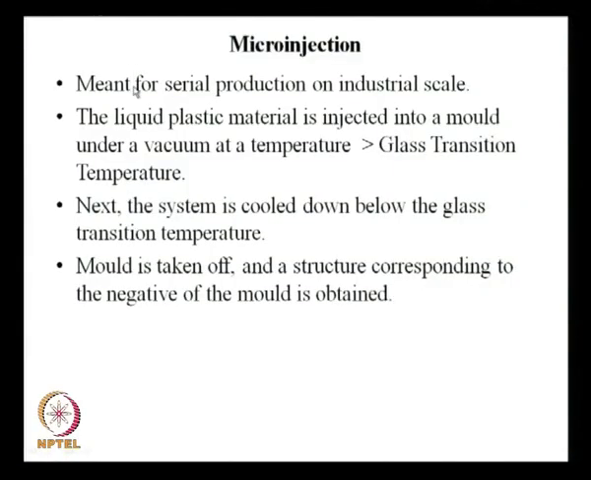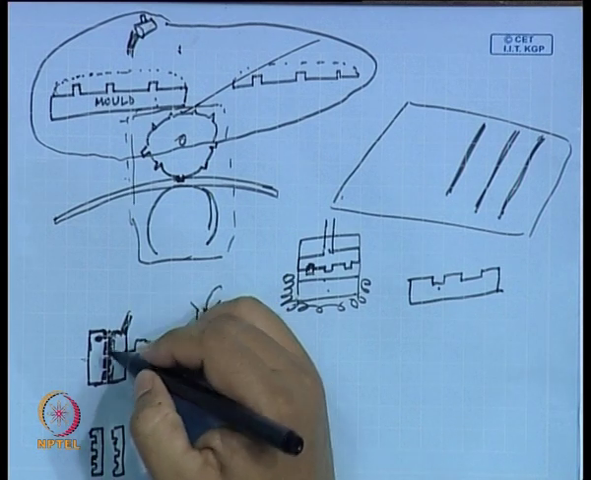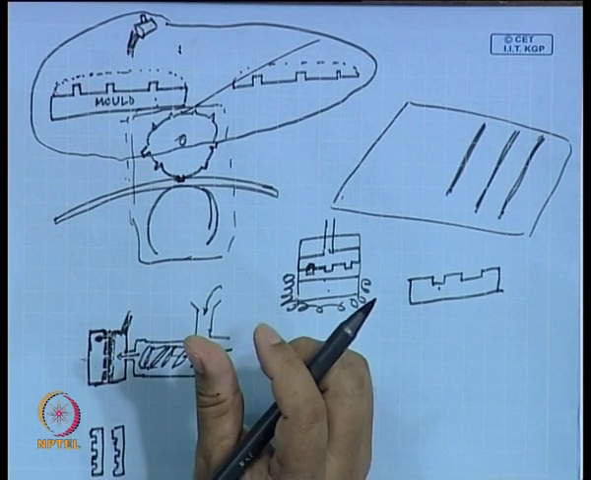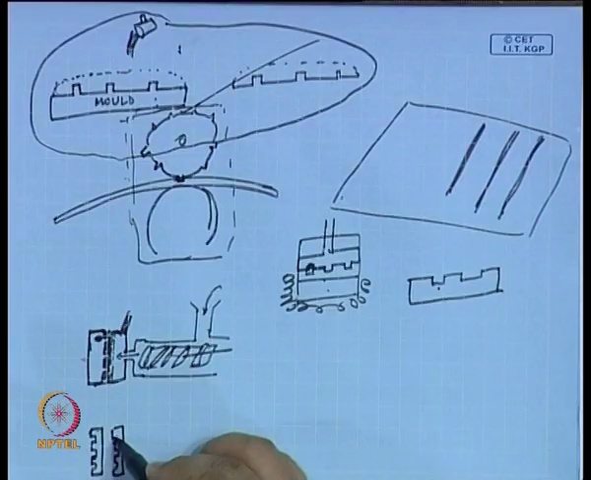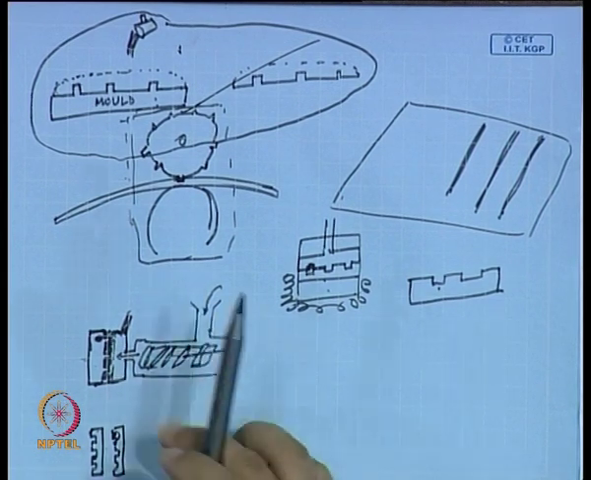So, if I quickly go through the slide, it is meant for serial production on industrial scale. The liquid plastic material is injected into a mold under a vacuum at a temperature greater than glass transition temperature. Under a vacuum means you put a line of vacuum connected to a vacuum pump. Because if air remains trapped, think of it, the liquid is flowing and in certain portions the air remains trapped, then you get a bubble of air sitting there. That will not serve the purpose. So, you have to have a vacuum line so that the air will be sucked out.